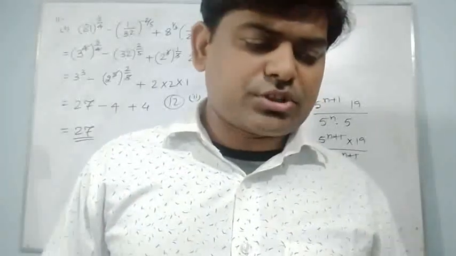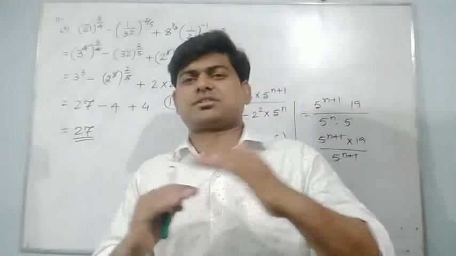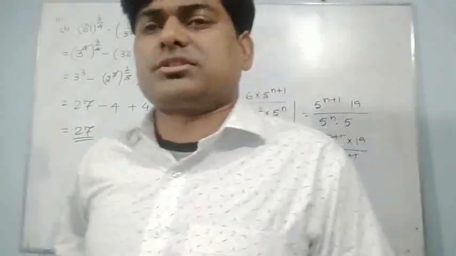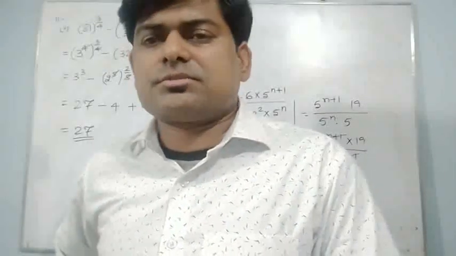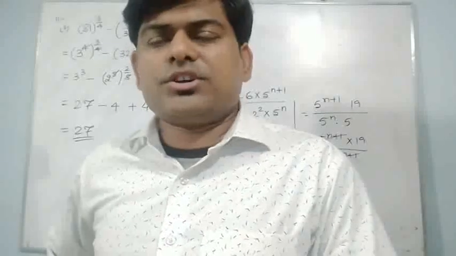I am going to do one more question, that is question number 14. And why I am doing it, because it is a little bit about surds. One word is there, surds. Why is it called surds? You must have discussed the square root, cube root, fourth root, fifth root. So square root means what?